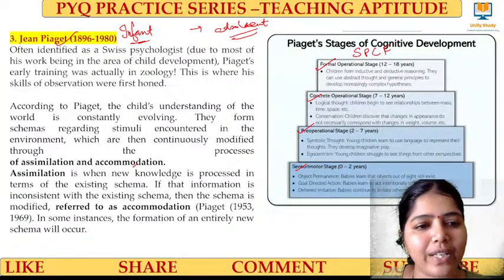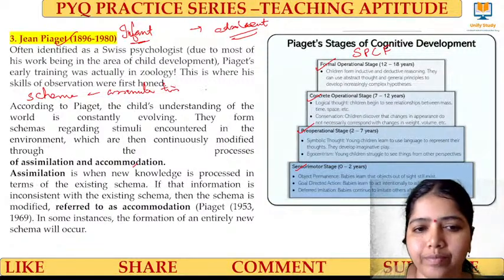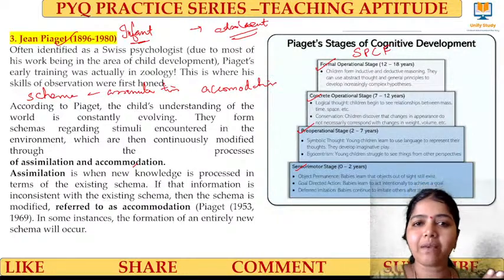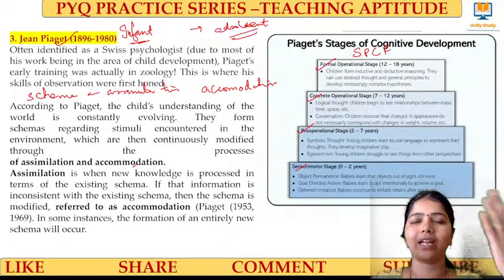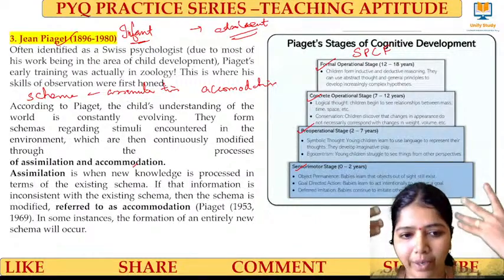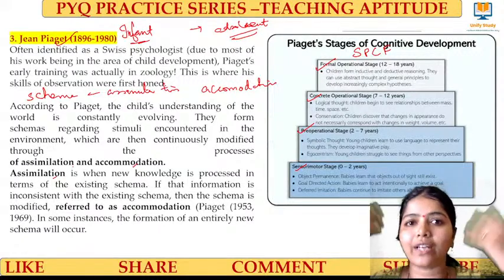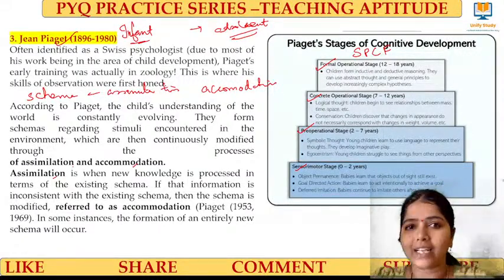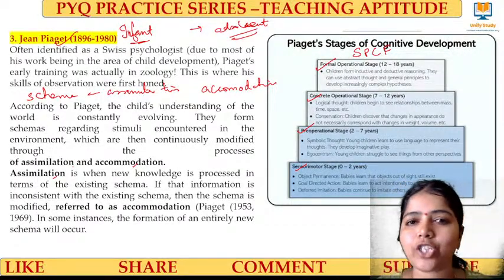Can you get the difference between schema, assimilation, and accommodation? These are the differences. Schema: when you look at the train for the first time, you get an impression of what a train will look like. Assimilation: that has been stored in your memory, right? That's called assimilation. Accommodation: you get processing of new knowledge. Accommodation means it's just getting inside. Clear? So we have assimilation, accommodation, and the schema.